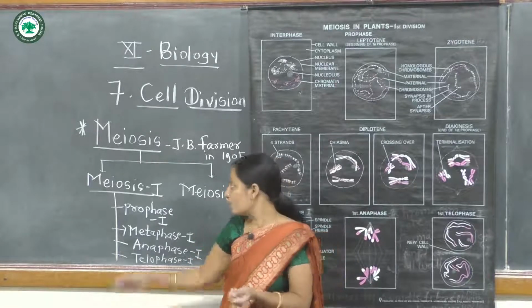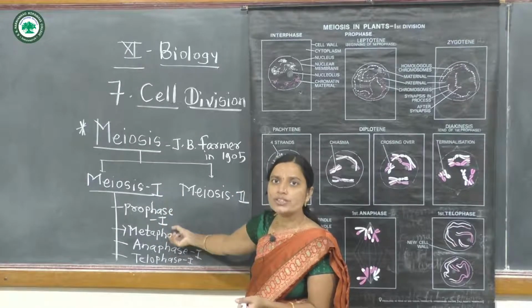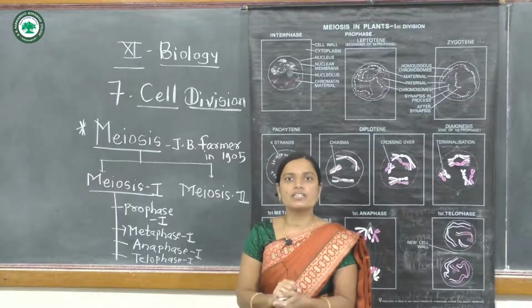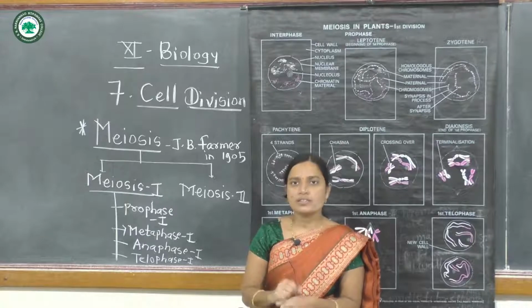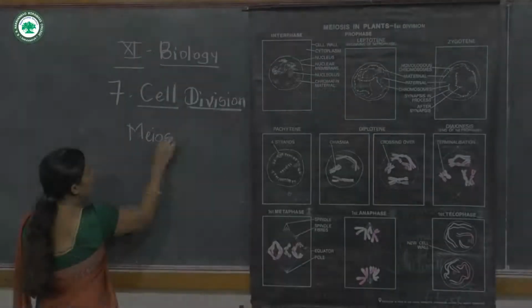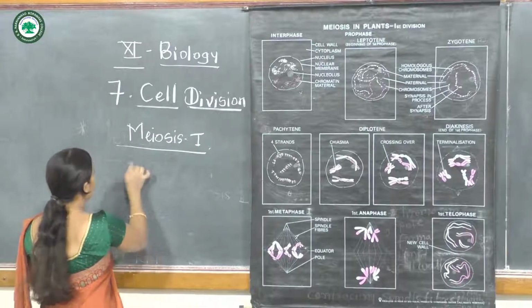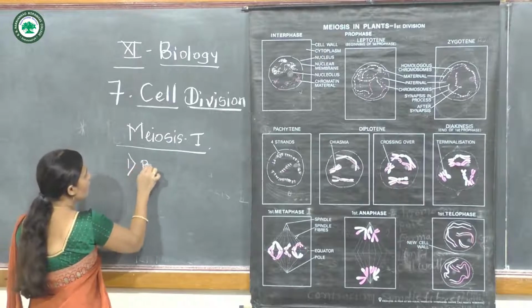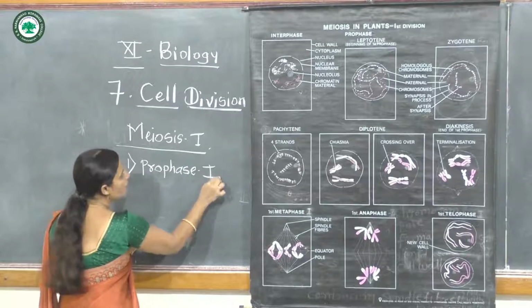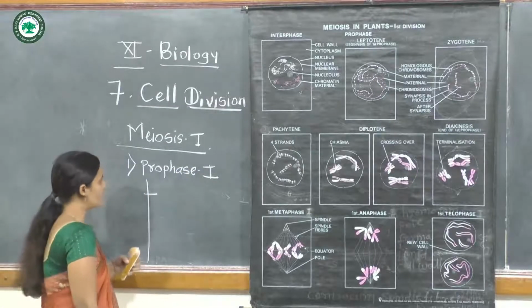Meiosis first is the reductional cell division, and meiosis second is the equational cell division. Prophase first includes subphases.